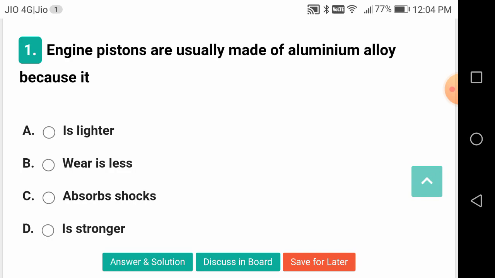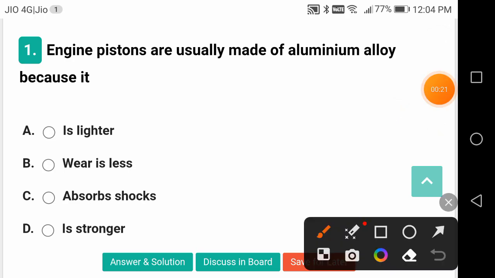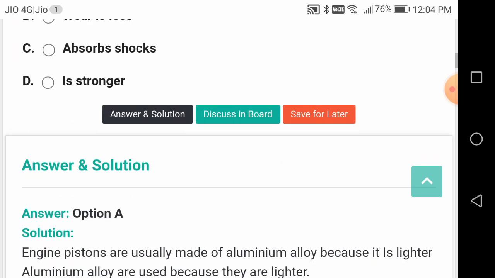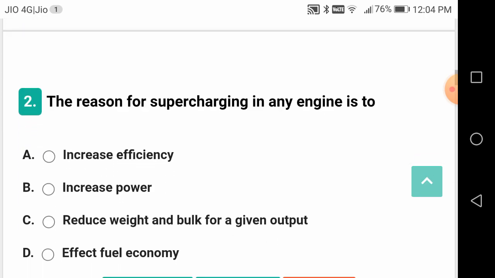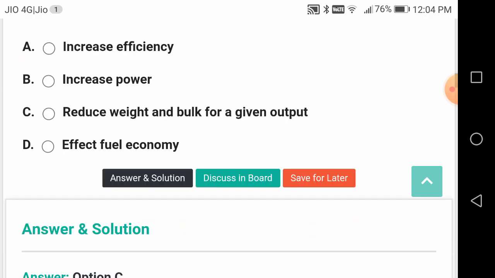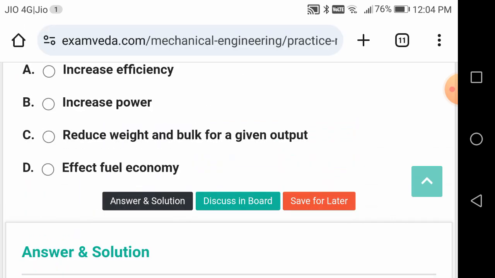In this video we will see questions from IC engines, the best top 100 questions from IC engines, for your syllabus AE Genco TS. Engine pistons are usually made of aluminum because it is lighter. The reason for supercharging in any engine is to reduce weight and bulk for a given output.